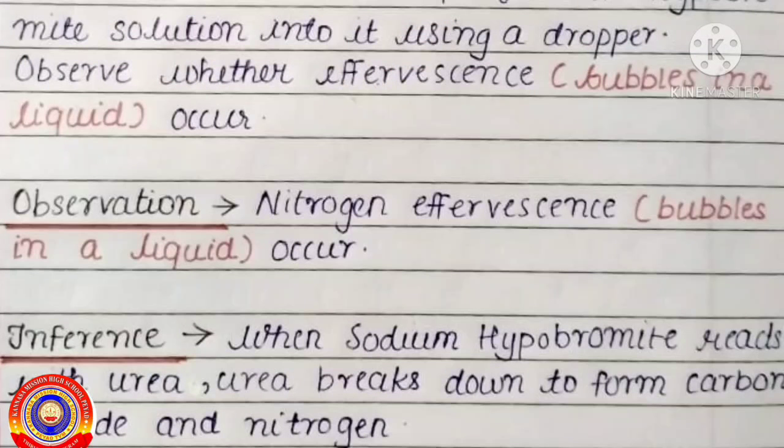Observe whether effervescence, that means bubbles in a liquid, occurs. Observation: nitrogen effervescence occurs. Inference: when sodium hypobromite reacts with urea, urea breaks down to form carbon dioxide and nitrogen. Students, write this experiment in your notebook.